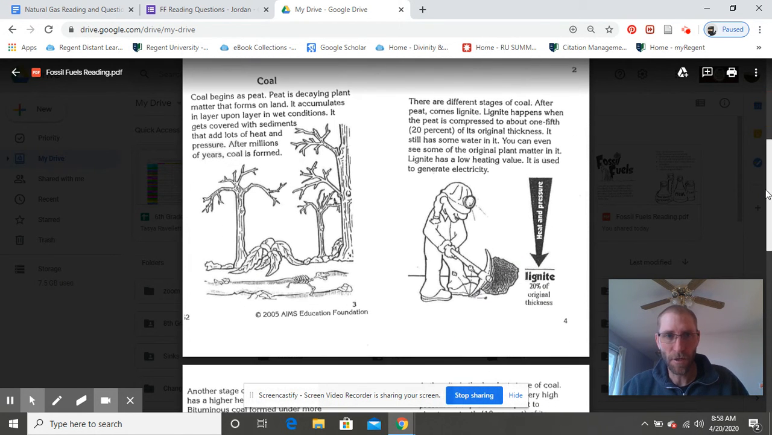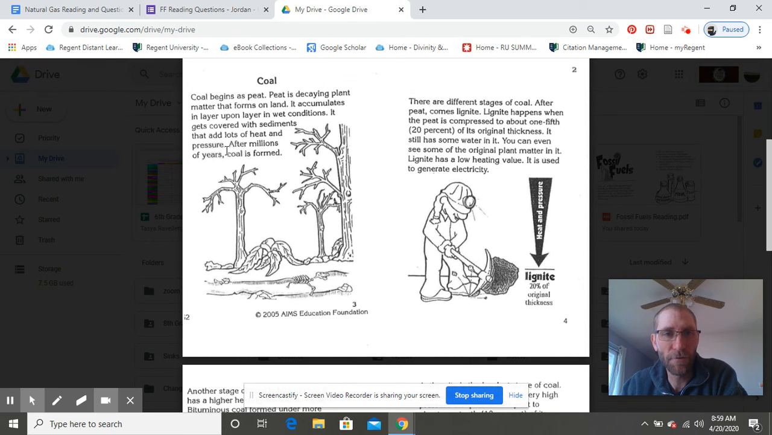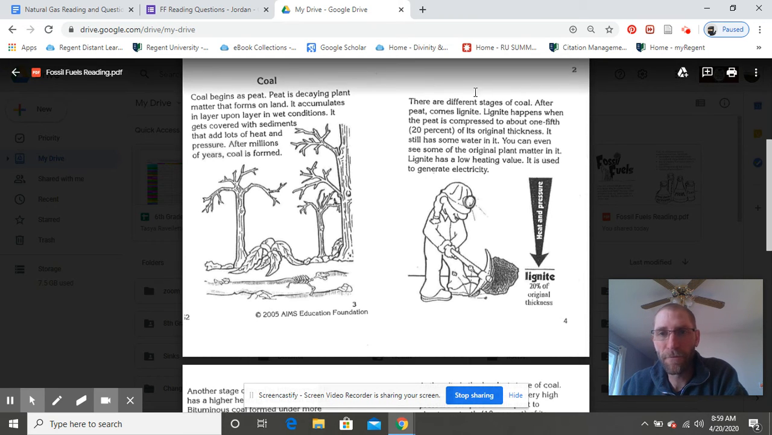Okay. Coal begins as peat. Okay, peat's one of our definitions we'll go over. Peat is decaying plant matter that forms on land. It accumulates in layer upon layer in wet conditions. It gets covered with sediments and adds lots of heat and pressure. And after years and years, it's formed. Coal is formed. There are different stages of coal.